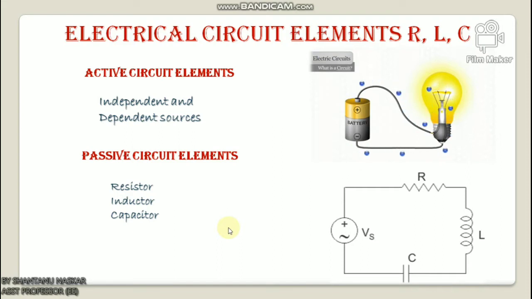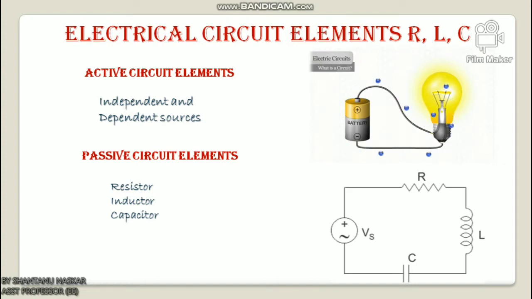So what is an active circuit element? Active elements are those which can generate energy. Examples include batteries, generators, operational amplifiers and diodes. Note that in an electrical circuit, the source elements are the most significant active elements.